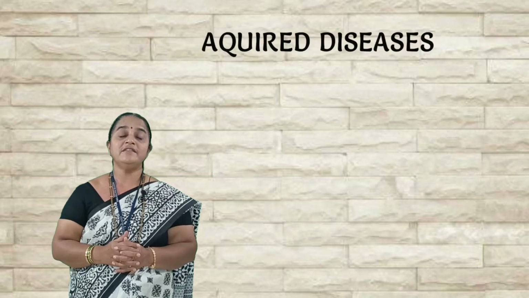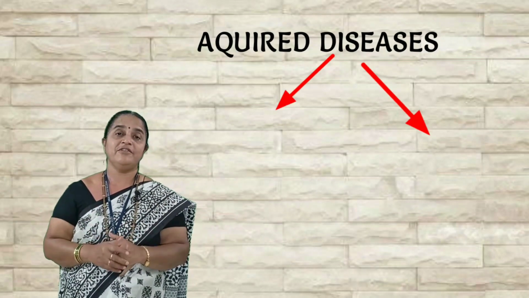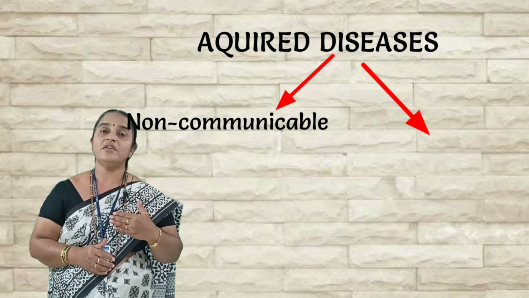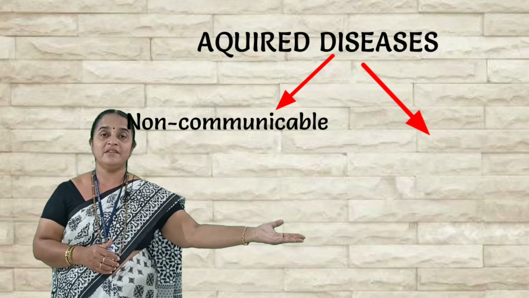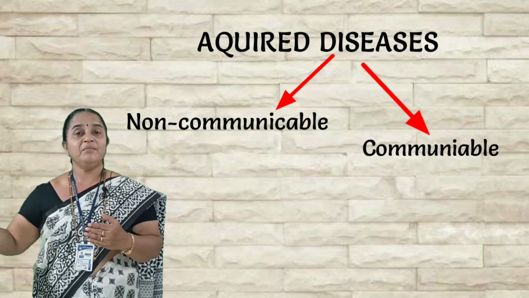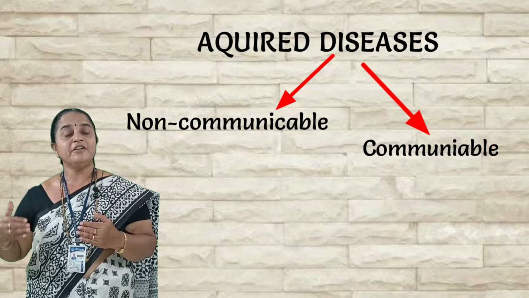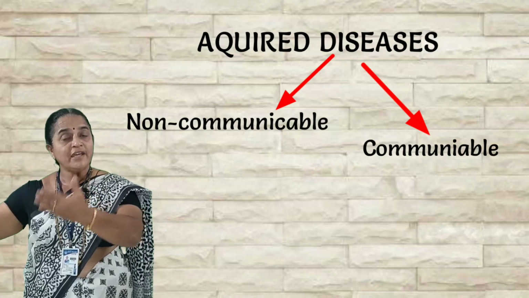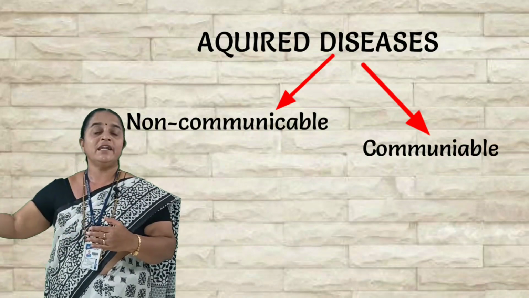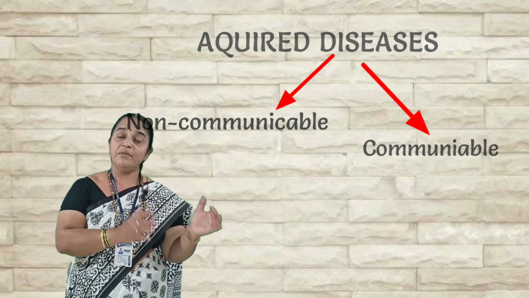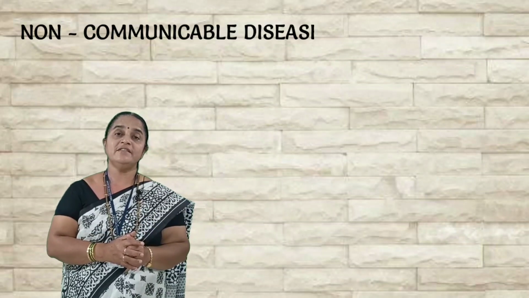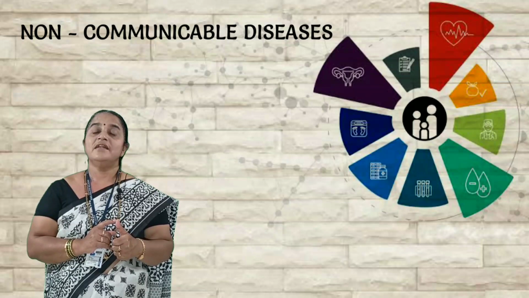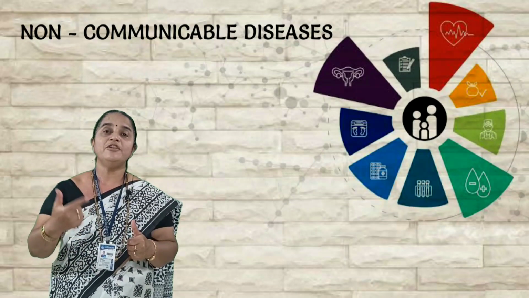Coming to acquired diseases, which are again broadly classified as non-communicable, the diseases which are not transferred from person to person, and communicable, the diseases which are transferred from an infected person to a healthy person, either directly or indirectly by vectors. Coming to non-communicable diseases, we can group them as the diseases caused by malnutrition.